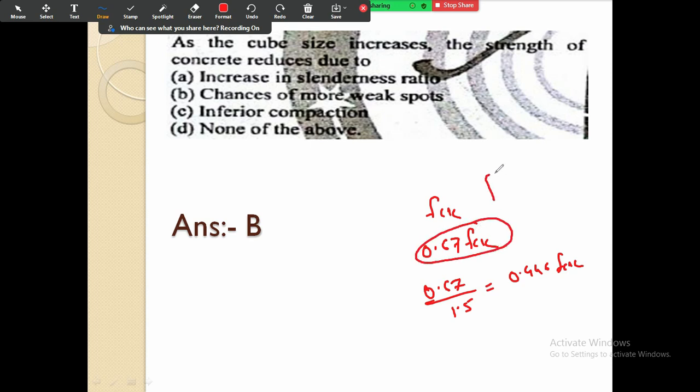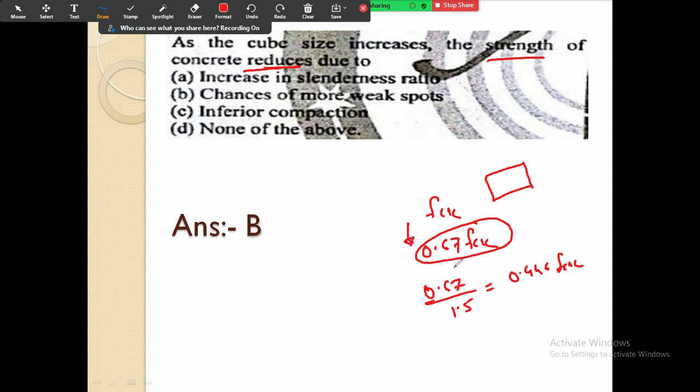Because whenever you talk about the cube, it is small as compared to the structure. As you increase the size, there are more chances of weak spots in the structure, so that the strength gets reduced. Here in the question itself they have told you, so that the strength gets reduced, and this reduced strength we always take as 0.67 fck.